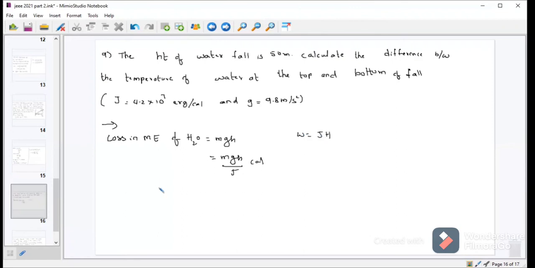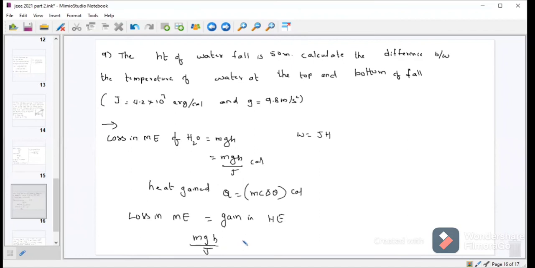Heat gained Q is equal to mc delta theta calories. So loss in mechanical energy is equal to gain in heat energy. Therefore, mgh by J is equal to mc delta theta. From this one I can write delta theta is equal to gh by Jc.